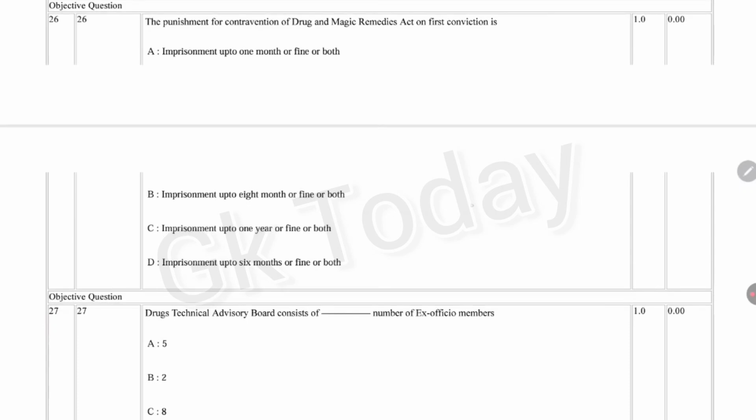Next question. The punishment for contravention of Drugs and Magic Remedies Act on first conviction is: imprisonment up to 1 month or fine or both, imprisonment up to 8 months or fine or both, imprisonment up to 1 year or fine or both, imprisonment up to 6 months or fine or both. Correct answer is: the punishment for contravention of Drugs and Magic Remedies Act on first conviction is imprisonment up to 6 months or fine or both.